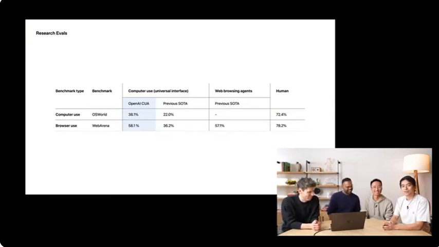One thing that's important to remember about WebArena is that even though it's the web, we're still just giving it the same universal interface of screen, mouse, and keyboard. We're not giving it any extra information that might help it do the task, like the raw text of the web page or information about which buttons are clickable. All the information it needs, just like humans, is in the screenshot. Right now in Operator we're using the browser, but I could use the model with the computer as well, with just Ubuntu or Mac or whatever else.